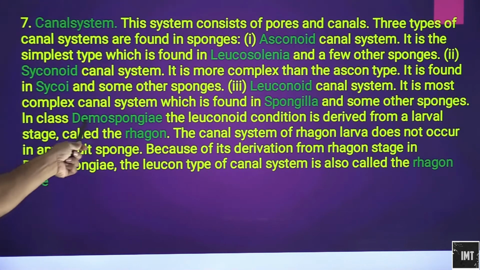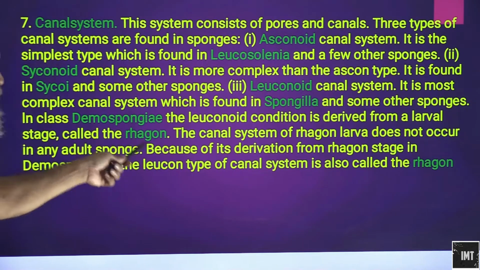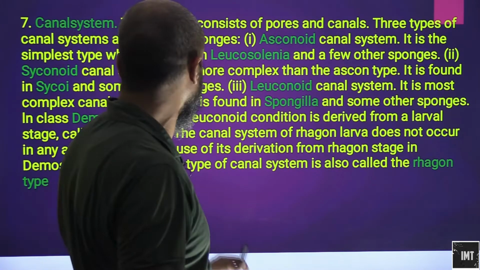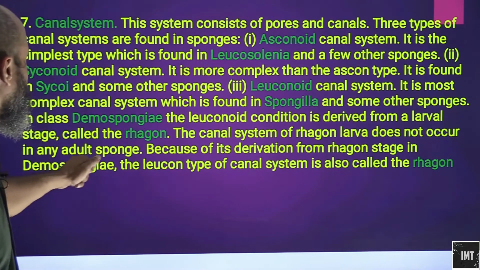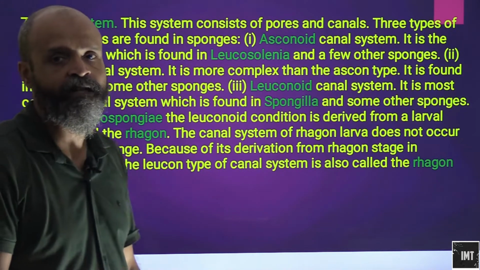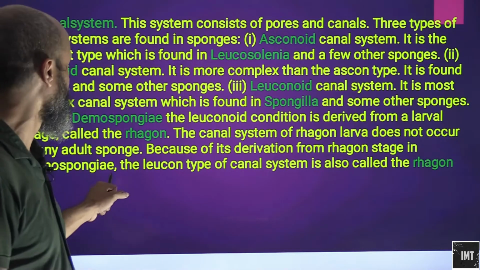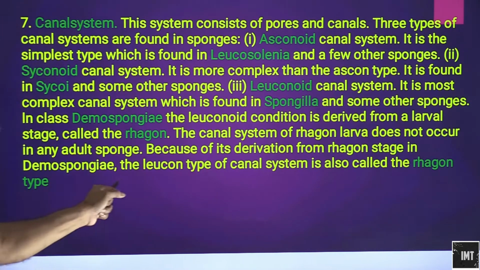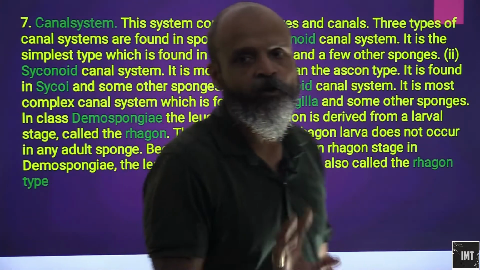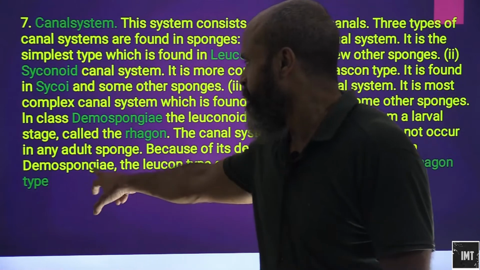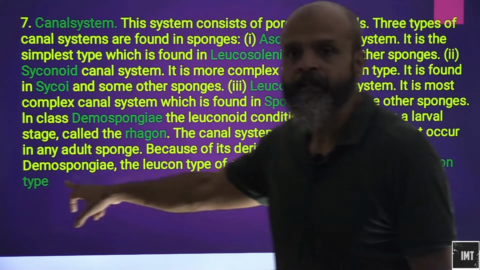Now in class Demospongiae, the Leuconoid condition is derived from a larval stage called the rhagon. So from the larval stage itself, this condition is derived. The canal system of rhagon larva does not occur in any adult sponge. Because of this derivation from rhagon stage in Demospongiae, the Leucon type of canal system is also called the rhagon type. So this is only found in Demospongiae, and it develops from the larval stage, and hence it is known as the rhagon type.